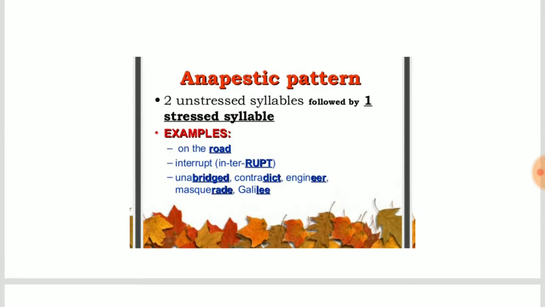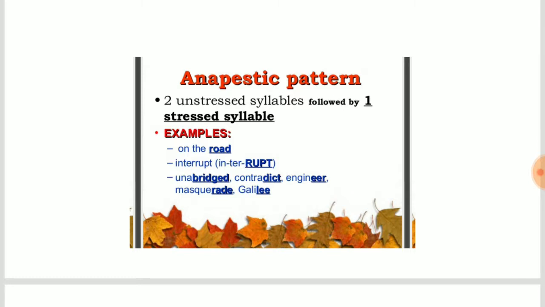The next is anapestic pattern, when two unstressed syllables are followed by one stressed syllable. For example, on the road. Here on the, these two syllables are unstressed and road is stressed.